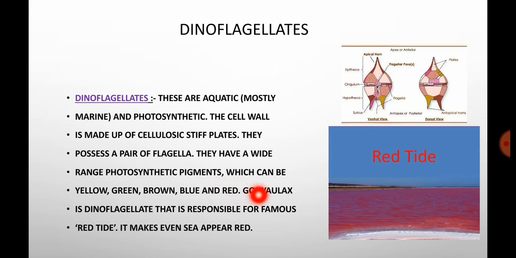Coming to Gonyaulax, it is a dinoflagellate responsible for the red tide in the sea. In the diagram you can see the complete sea appears red in color because of the Gonyaulax dinoflagellate.